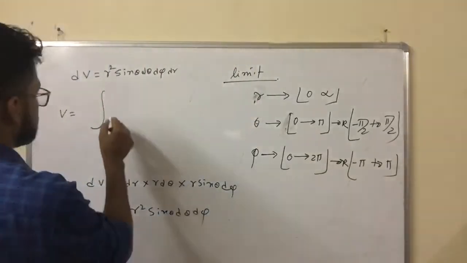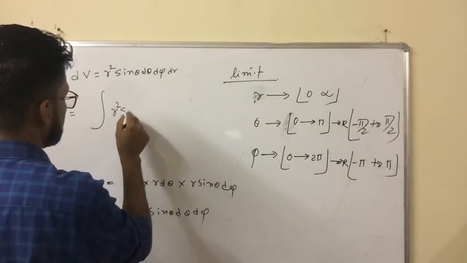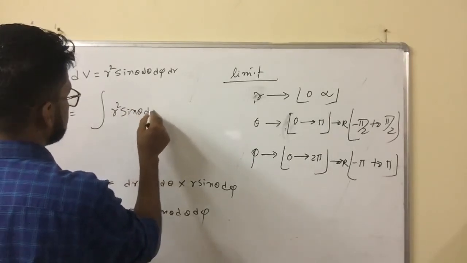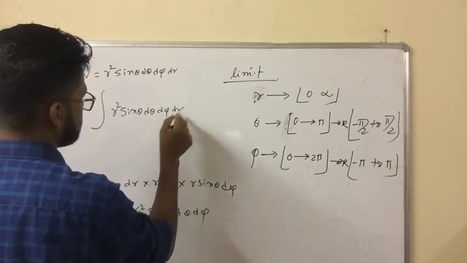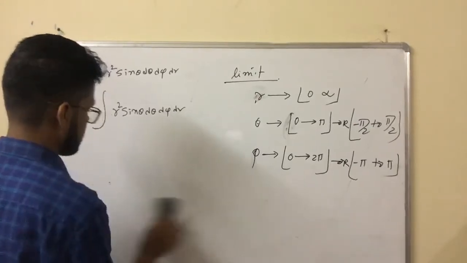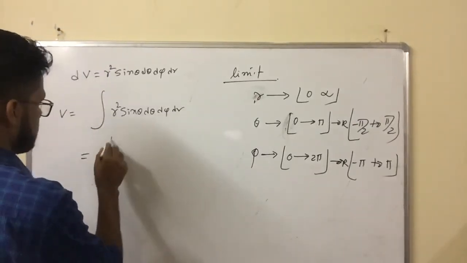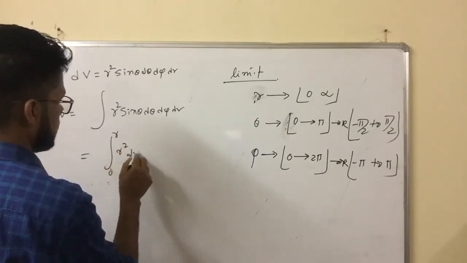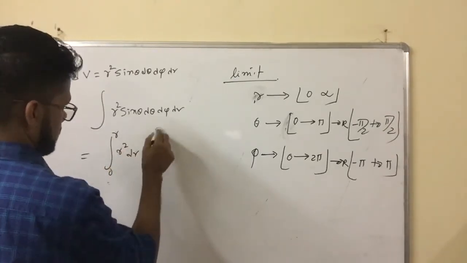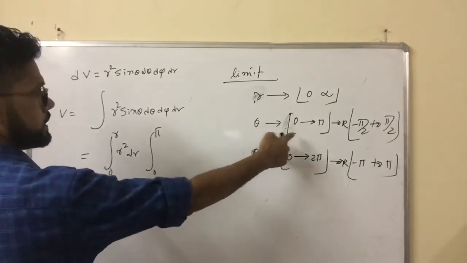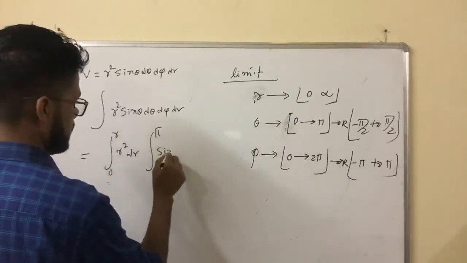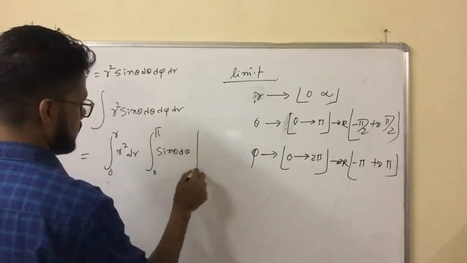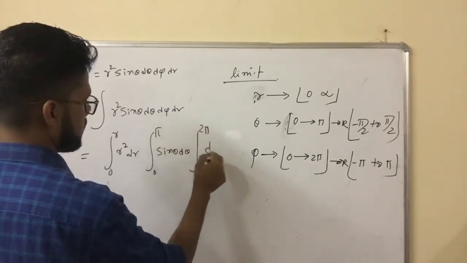So I will expand it into three parts: 0 to r of r square dr, theta limit 0 to pi of sin theta d theta, and 0 to twice pi of d phi.